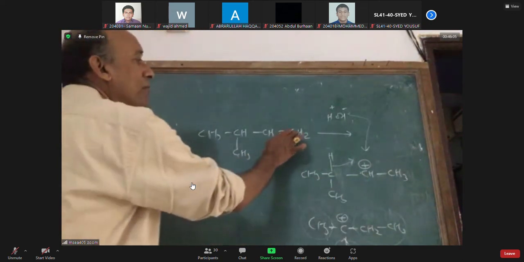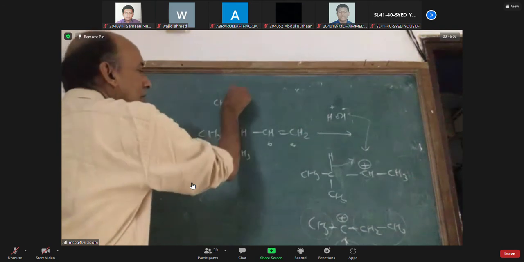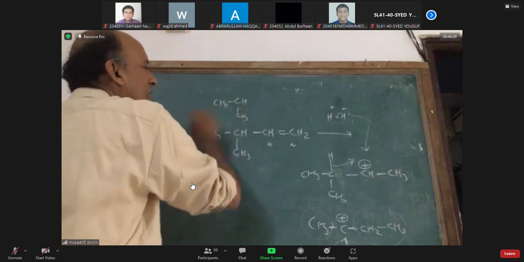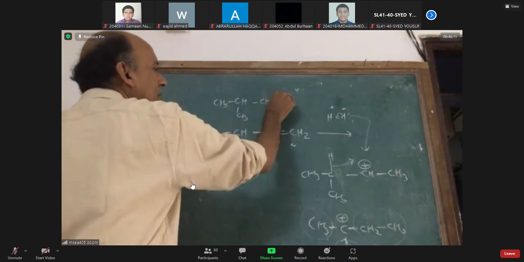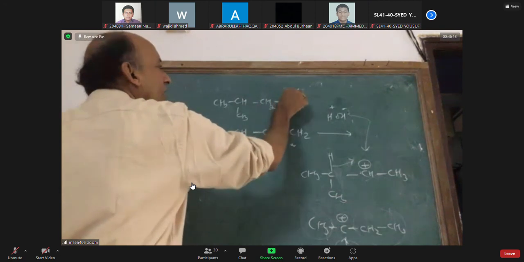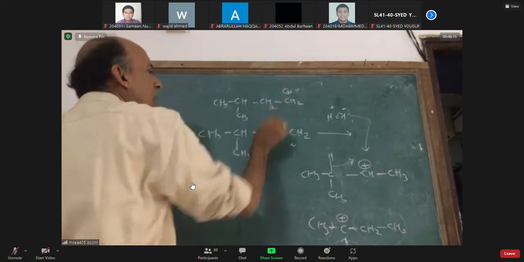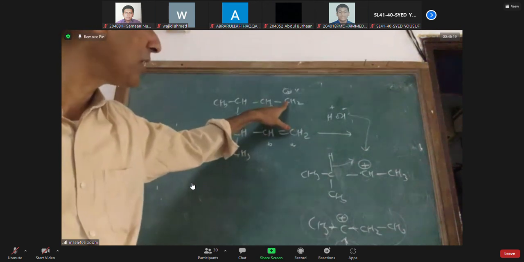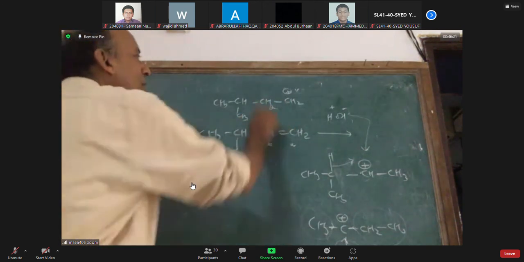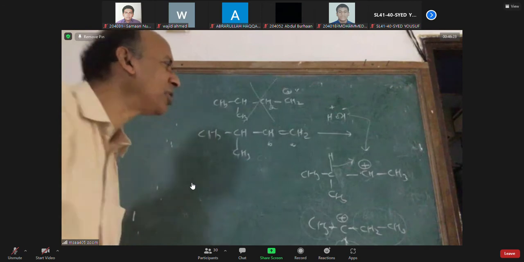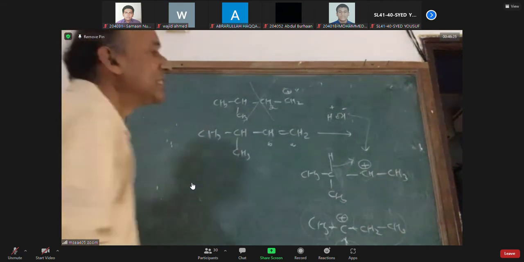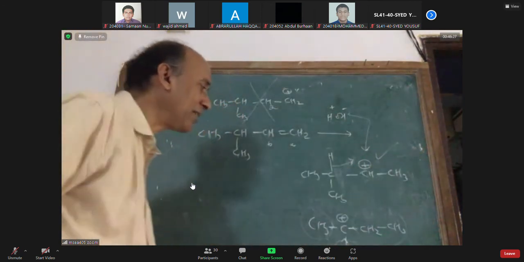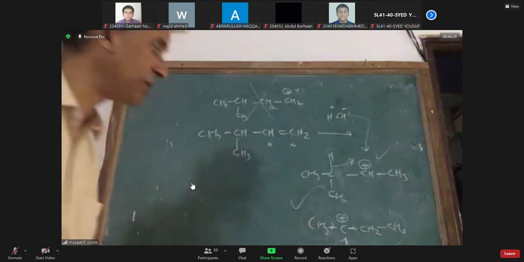If the positive charge is coming here, suppose if the beta carbon takes H plus, alpha carbon will get plus charge. It is called primary carbocation. Primary carbocation is least stable. It is not stabilized by anybody. Secondary carbocation is better. Tertiary carbocation is the best.